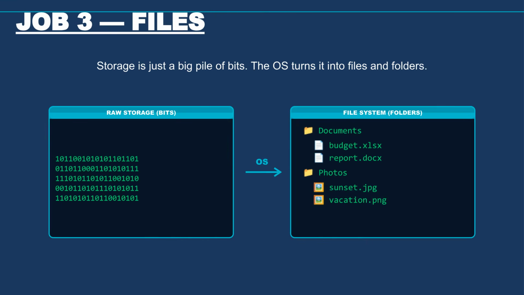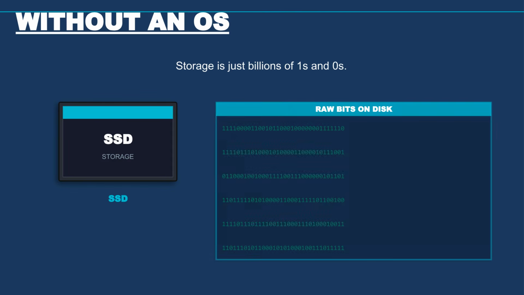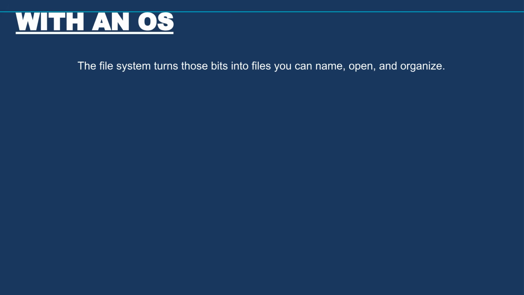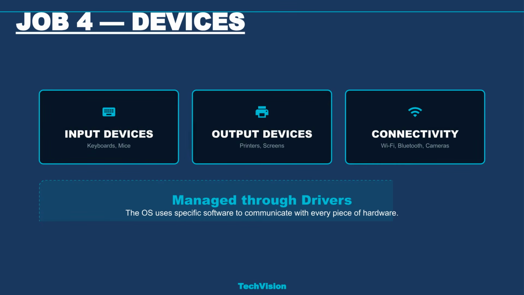Job 3 is file management. The OS transforms raw storage bits into organized files and folders through a file system. Without the OS, your storage is just a confusing stream of binary ones and zeros. With a file system, the OS allows you to name, open, and organize data in a logical, hierarchical structure of folders and files.